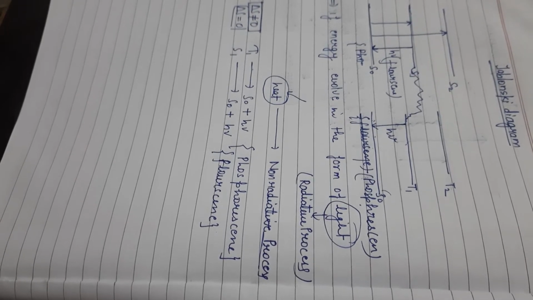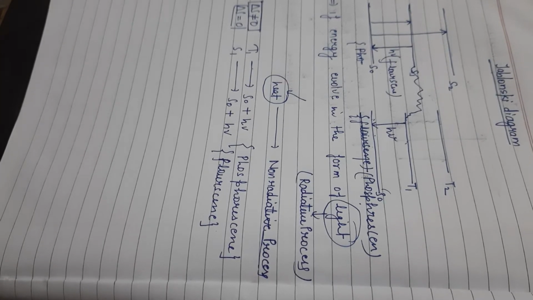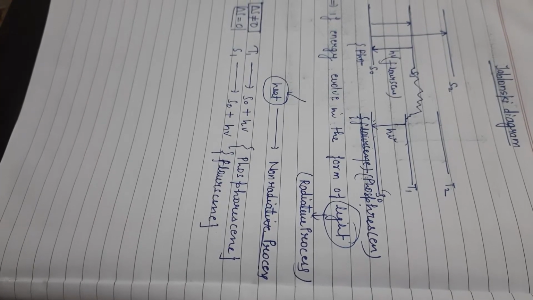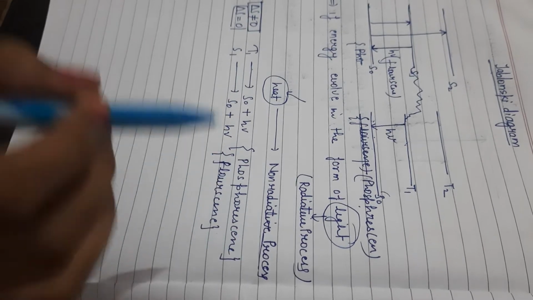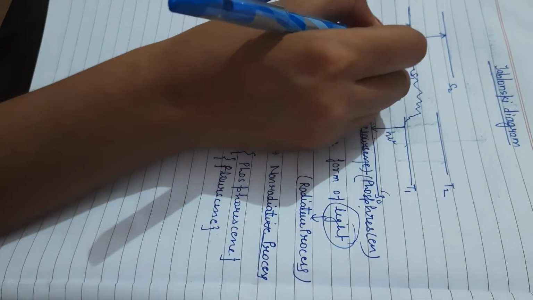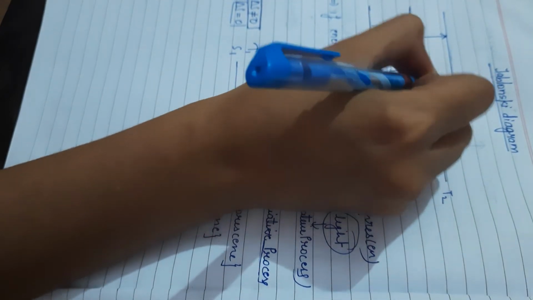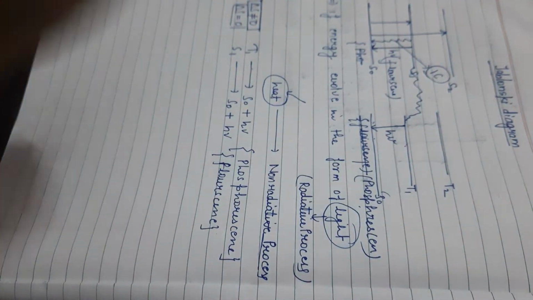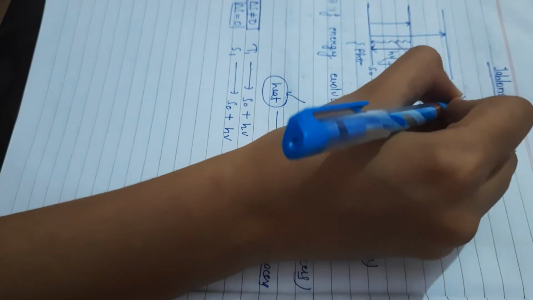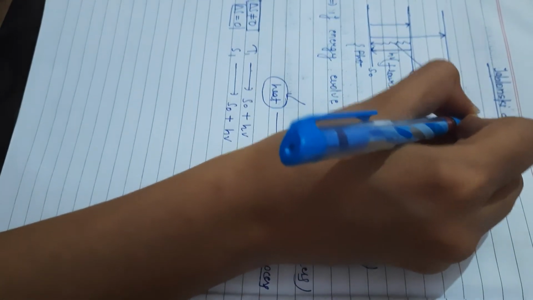Now when energy is emitted in the form of heat, it's called the non-radiative process. The non-radiative process is internal conversion, IC.